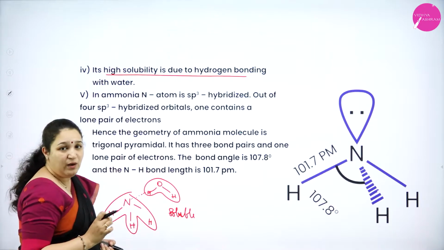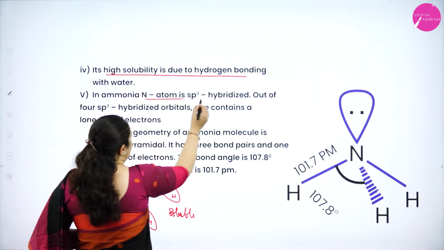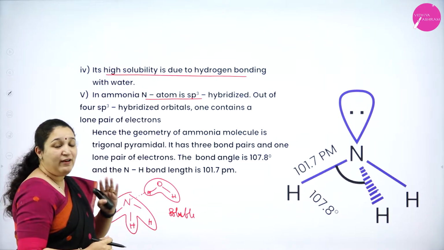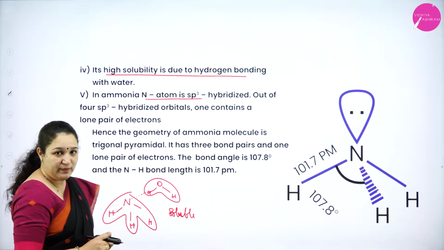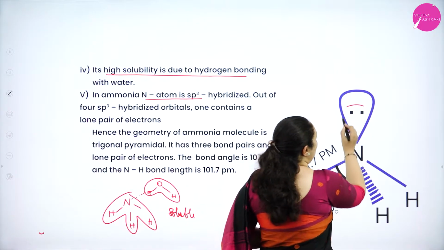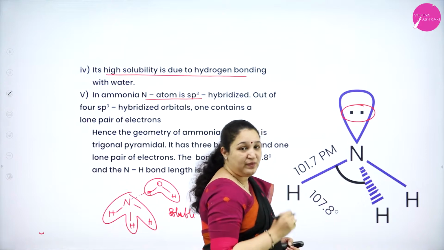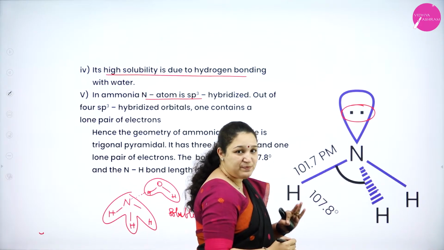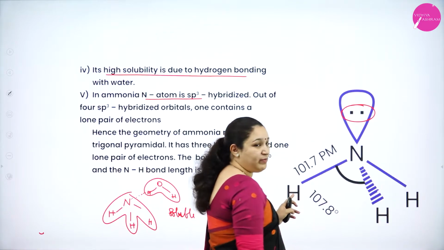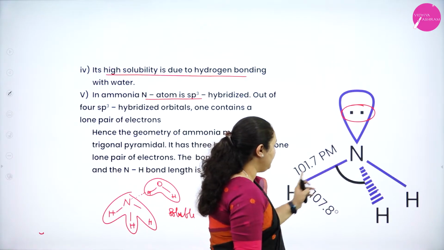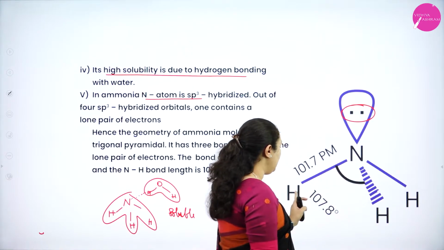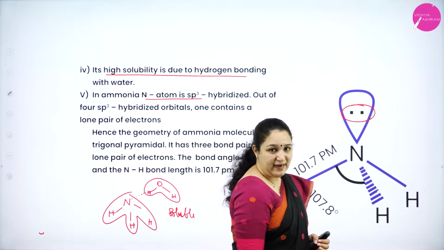Fifth one, in ammonia nitrogen atom is sp3 hybridized. That means we have 4 hybridized orbitals, but one of the hybridized orbitals has a lone pair of electrons and the other 3 sp3 hybridized orbitals are overlapping with the s orbital of hydrogen to form N-H bonds. 3 bonds are there between nitrogen and 3 hydrogen atoms.